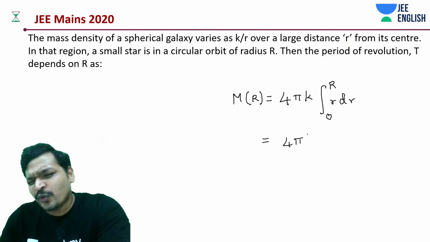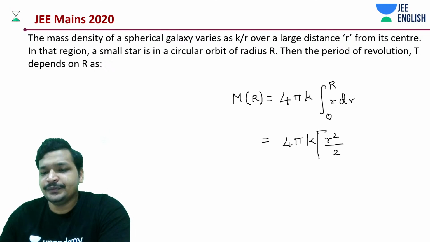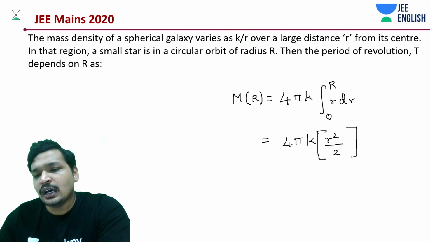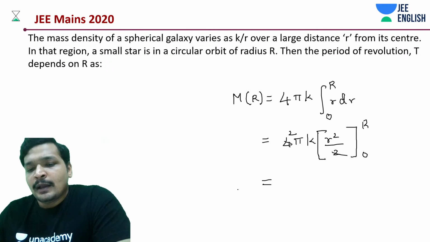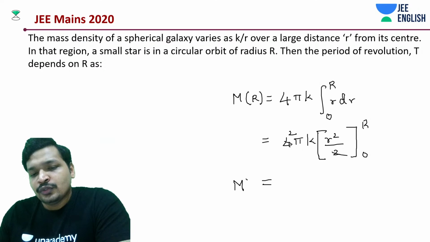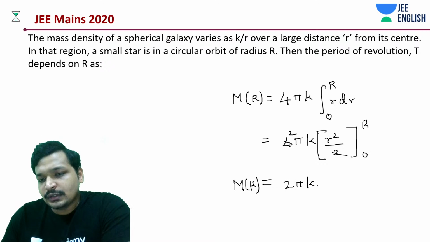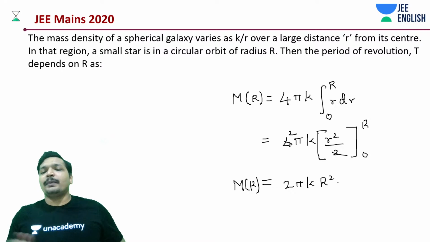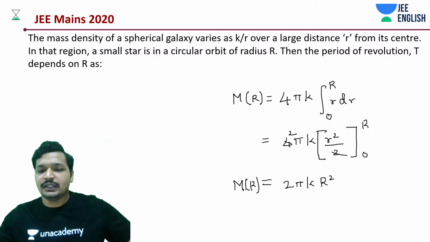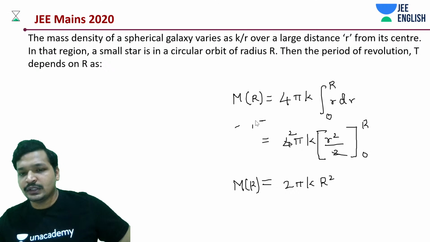This is going to be 4 pi k R square by 2, evaluated from R to 0. What do we have as the mass? M is 2 pi k R square minus 0, so basically it's 2 pi k R square, that's it. I hope this is clear. You should have clarity over this.